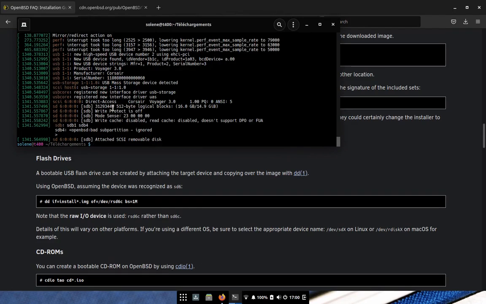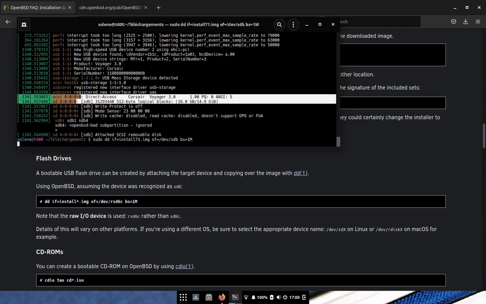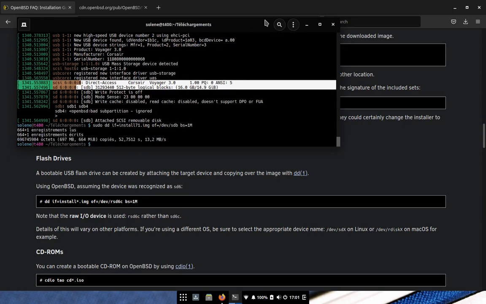So we will skip this for now. So my USB key is sdb. So let's run the dd command on the sdb device. And I will speed up a bit here. Tada! It's done.